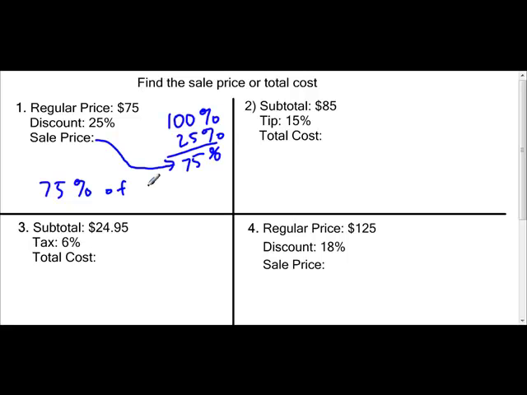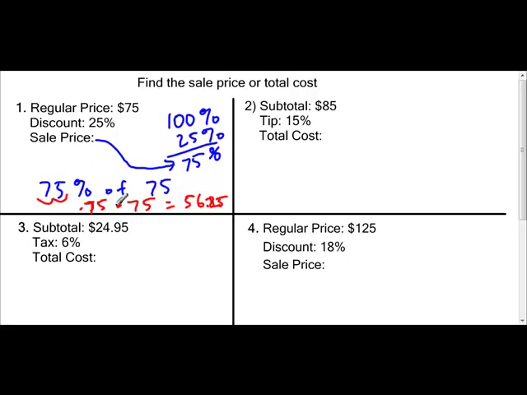So instead, we could calculate what is 75% of $75. We don't have to write that 0.00. We could just say, what is 75% of 75? And so we'll take that over, and 0.75 times 75, and that's going to equal, if we do the math, 56.25, and that's the sale price.